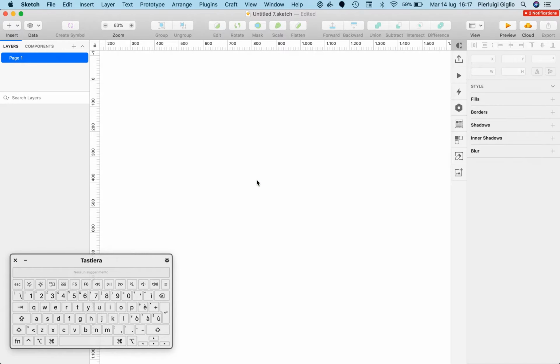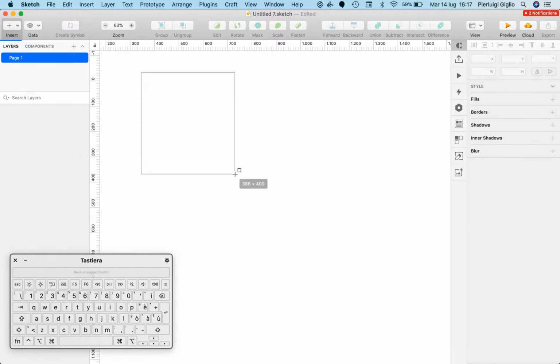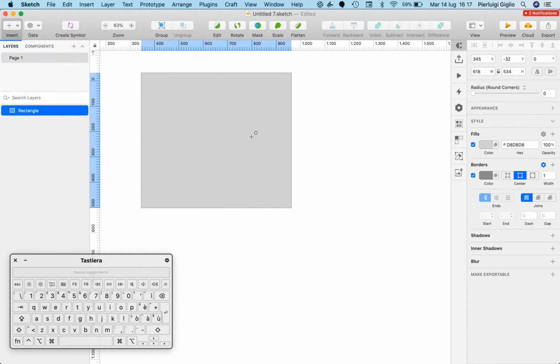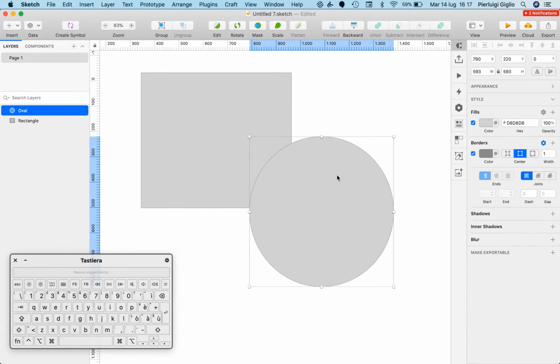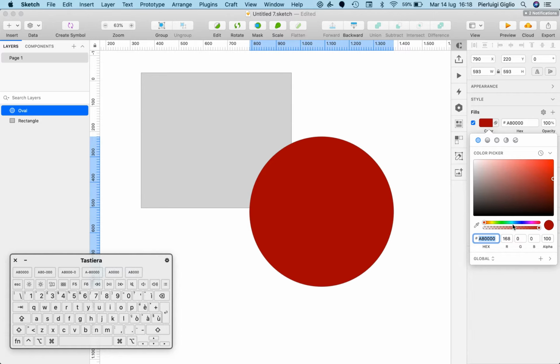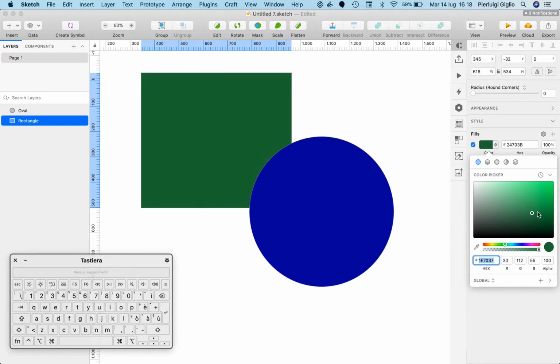In this video, we're going to talk about how you can lock and make layers not visible in Sketch. So the very first thing is you have to go on the very top left. We're going to create a rectangle, and now we're also going to create an oval. And if I hold the shift, you can see that the oval is going to be a perfect circle. Now we're also going to quickly change the colors just so that we can have some visual variety in here.